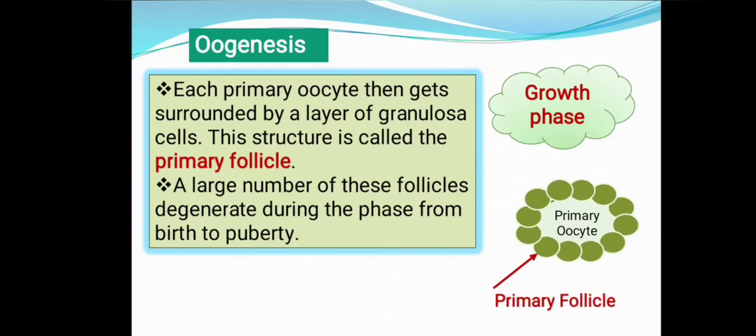So a large number of these follicles degenerate during the phase from birth to puberty, which will not develop into gametes. All these cells will not undergo further development. A large number of these primary follicles degenerate during the phase from birth to puberty. So here afterwards you have to concentrate. We are studying the primary oocyte and the primary follicle. So follicular development and the oocyte development we are studying together. Concentrate.